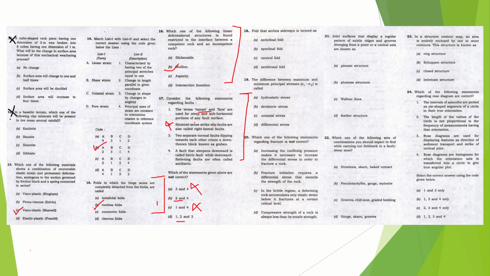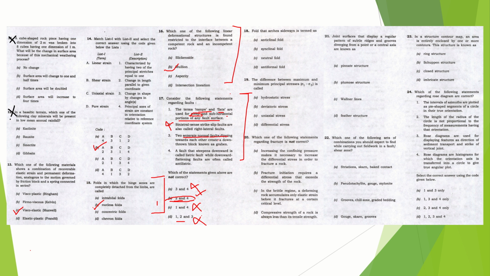Now, ramps and flats are used for steep and sub-horizontal portion of any fault surface. They are not used for steep and sub-horizontal surface. They're only used for the plane surface and horizontal only. So this option is also incorrect for us. So this is correct. Now coming to the third statement.